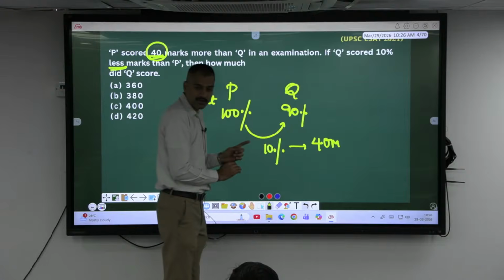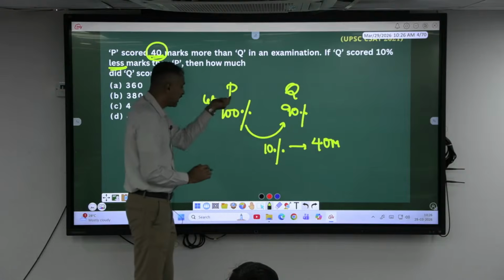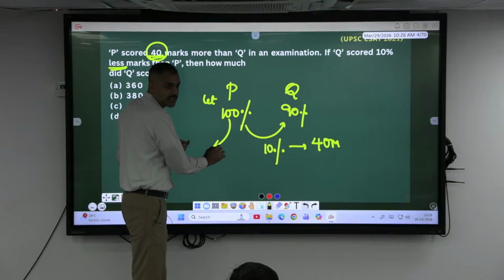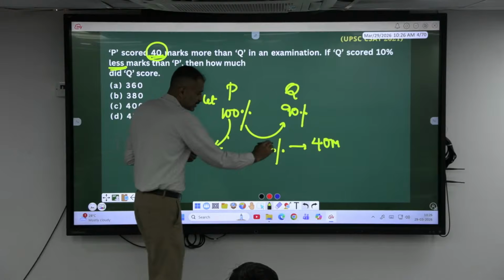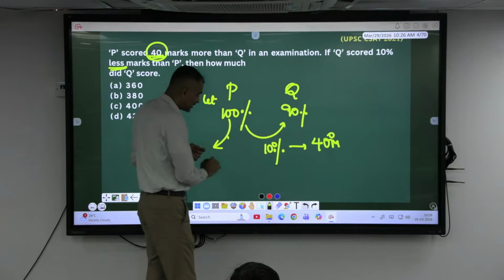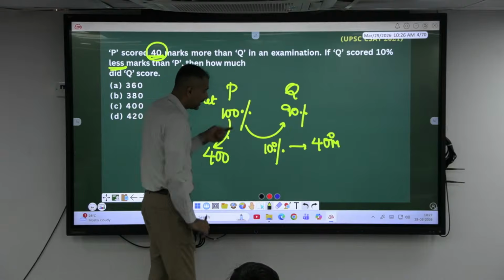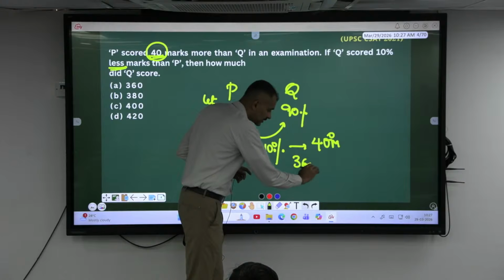If 10% value is equal to 40 marks, how much has P scored? 100%, which is nothing but 100 into, if I put a 0, this becomes 400 marks. Since he has scored 400, Q has to score how much less? 40 less. What is the score of Q? 360.